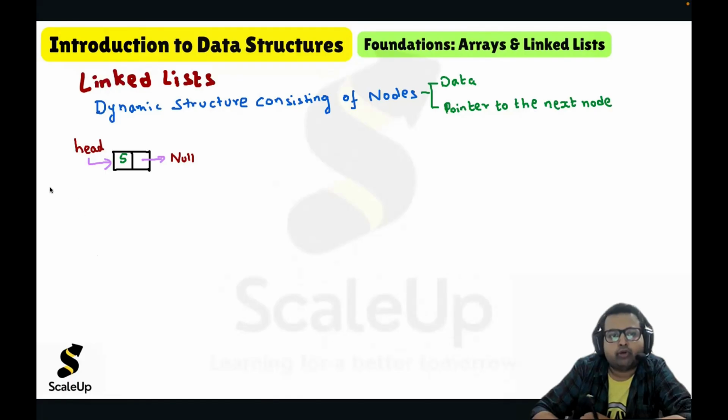And if more nodes are there, then we can add more nodes like this. Every node will have data and a pointer to the next node. If it's the end node, then it will point to null.